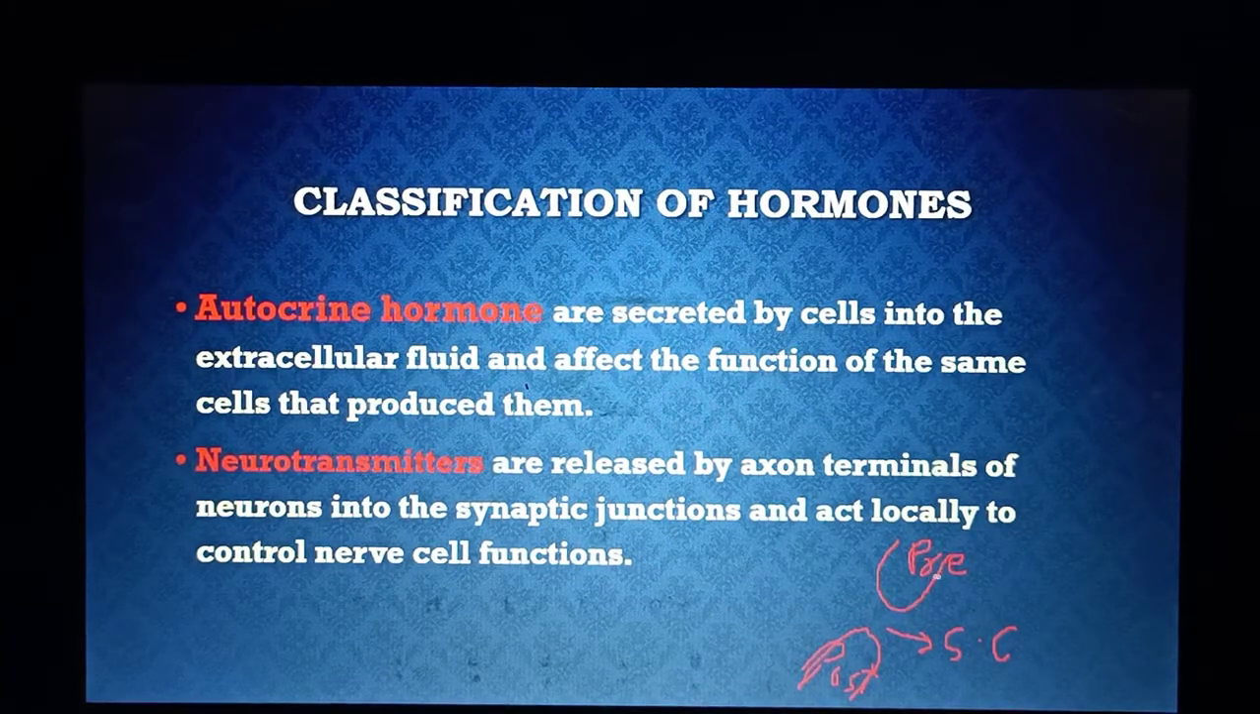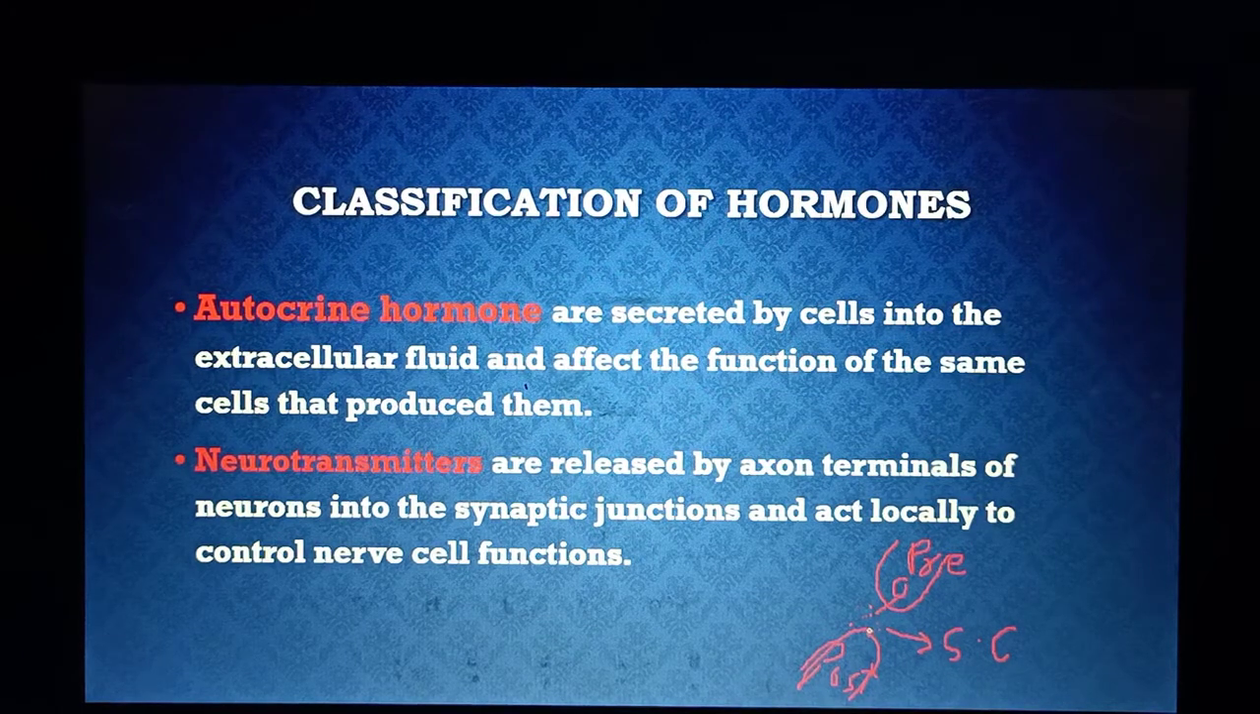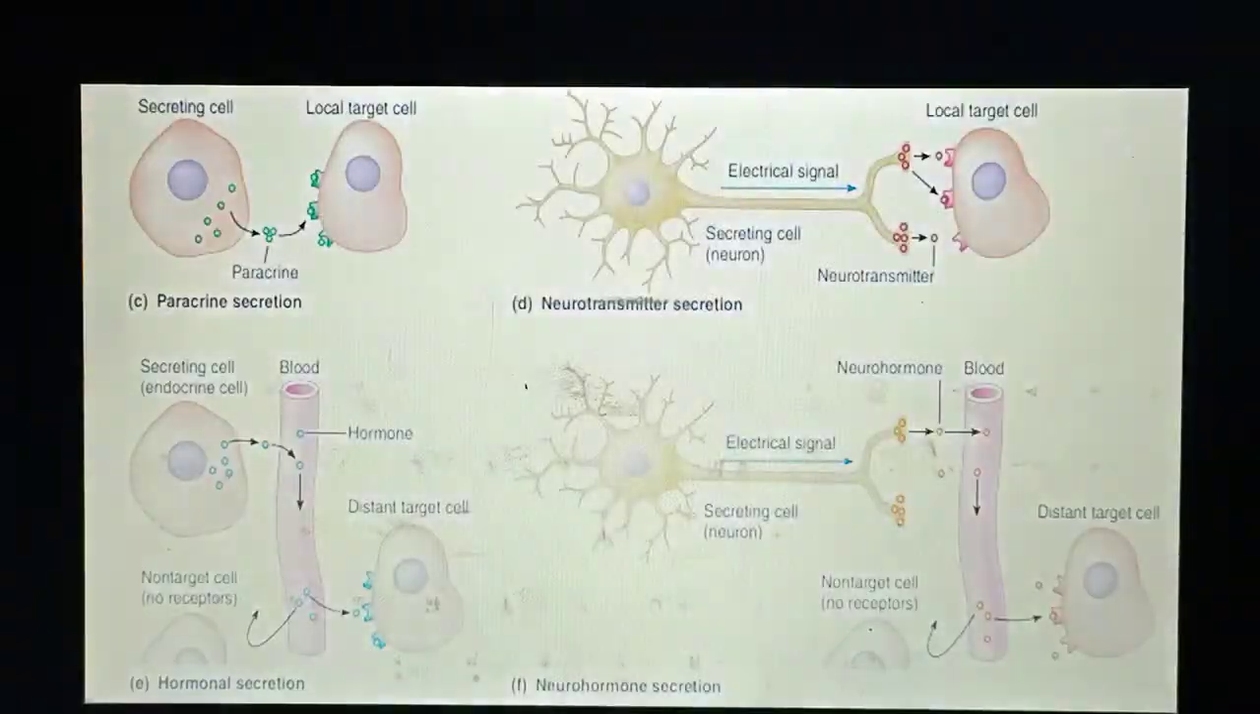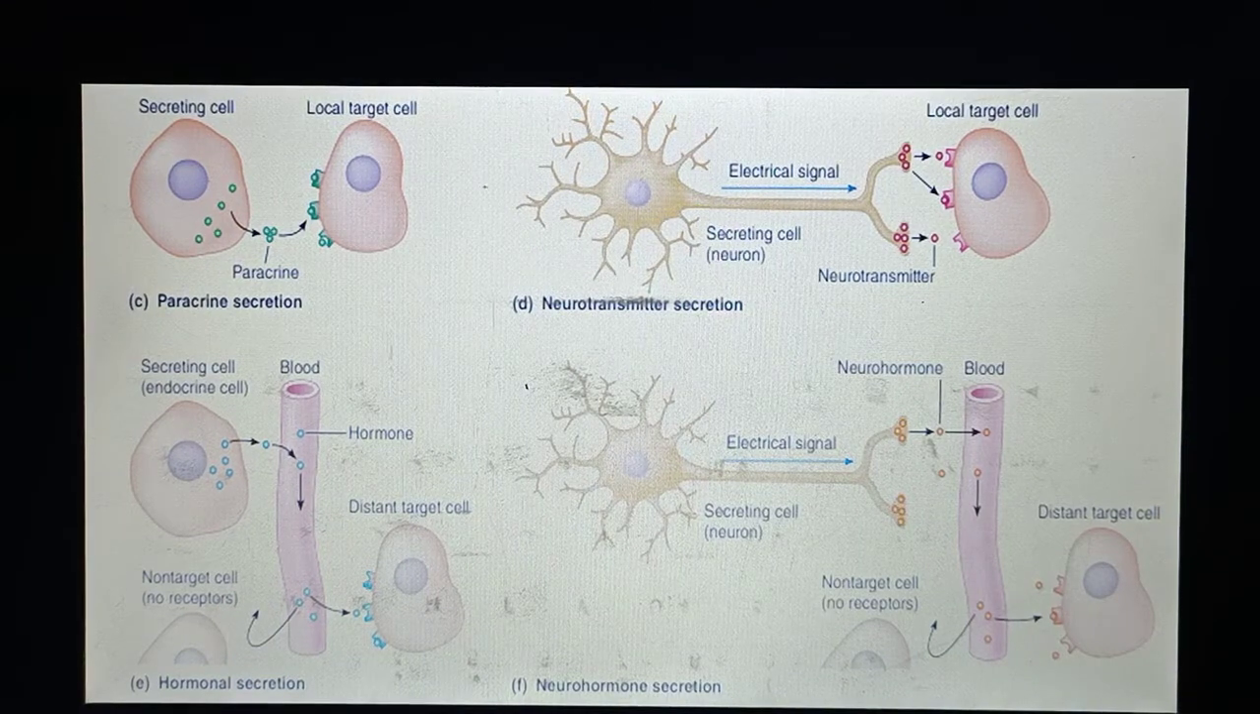So what happens actually, from the presynaptic neuron, there are certain chemical messengers which are in the form of vesicles present inside the presynaptic neuron. They are released into this lumen, that is the synaptic cleft. From the synaptic cleft they bind with specific receptors which are present at the surface of the postsynaptic neuron, and they generate a specific cellular response. So here you can see, and this is the paracrine secretion.